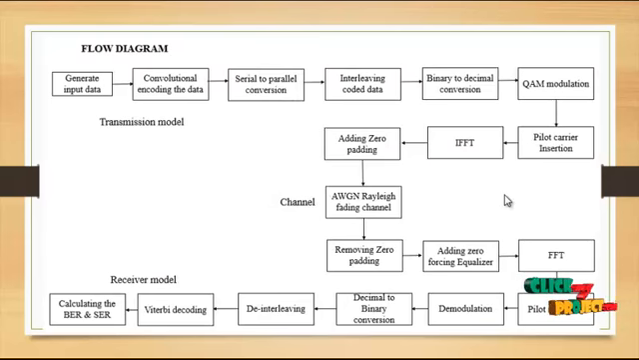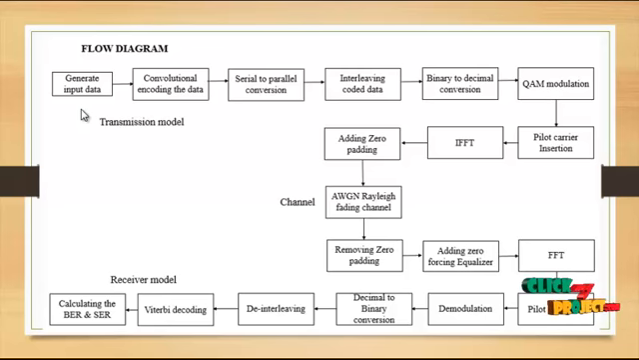Let us discuss the flow diagram of the process. First of all, generate the input data. Here we are generating the input data randomly, and the output is given to the convolutional encoding. Here we encode the bits, and then it goes to serial to parallel conversion. In this step, the serial bit stream is converted into parallel, and then the coded data is interleaved.